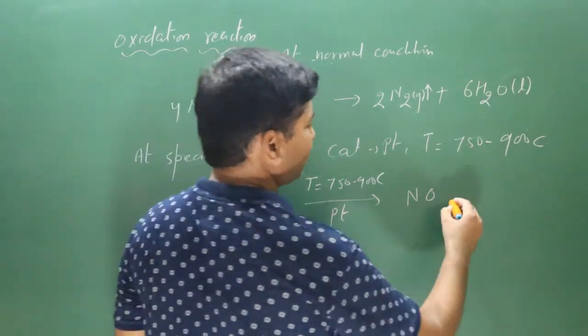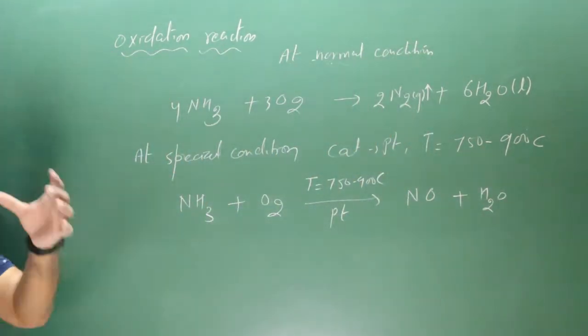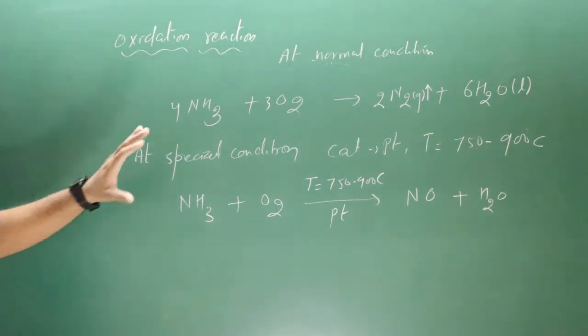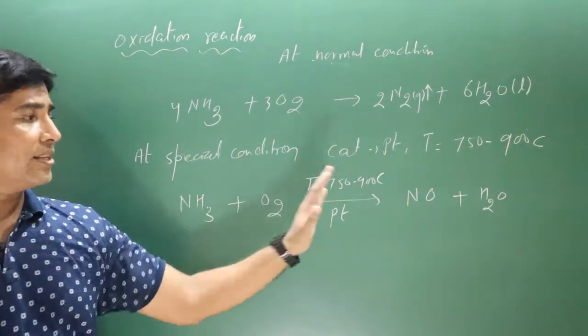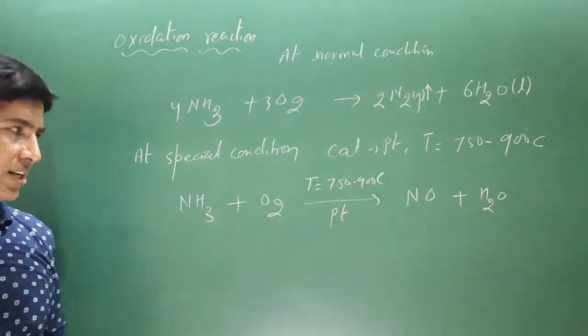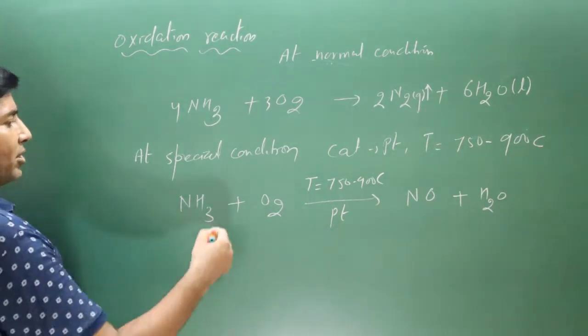Oxygen combines with hydrogen to form a water molecule. That's why I said in this case you need to be careful. In the oxidation reaction, you can see oxidation of ammonia in the presence of oxygen is taking place, but in the special condition it is forming a different product, nitric oxide. Again we take help of the oxidation number method to balance this equation.